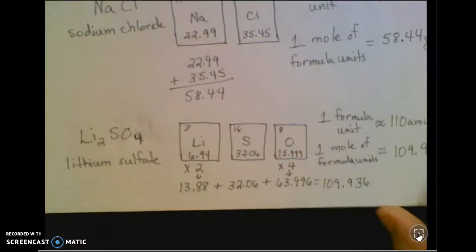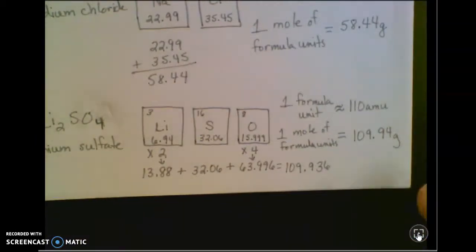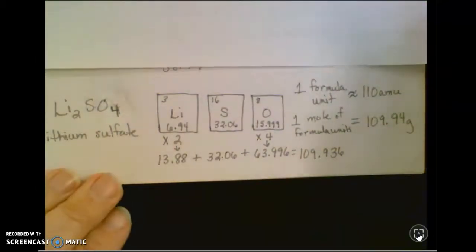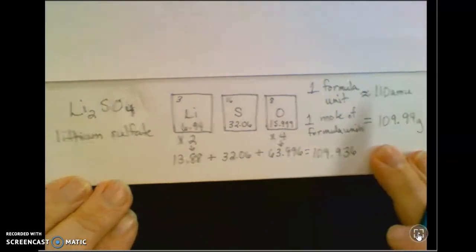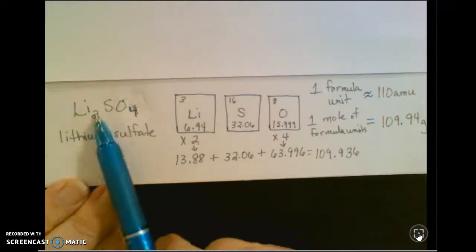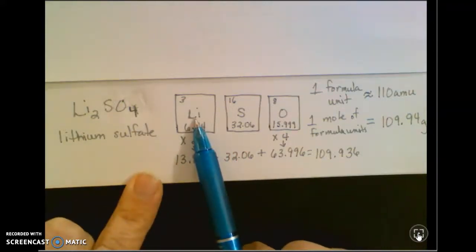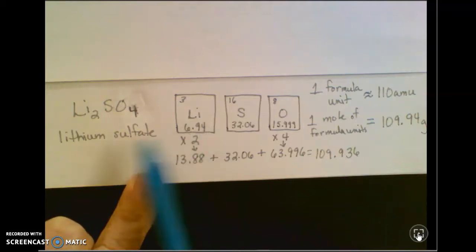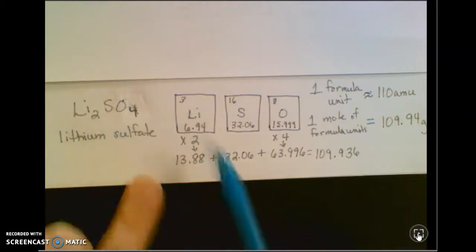If you do have something like lithium sulfate, where you've got more than one of an element, you just multiply. So the formula for lithium sulfate is Li2SO4. If I look at lithium's block on the periodic table, it has a mass of 6.94. But I've got 2 of those in each formula unit of this.